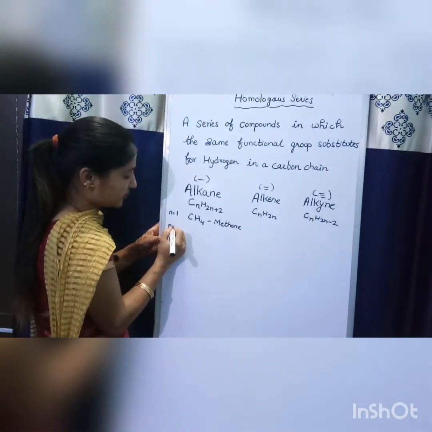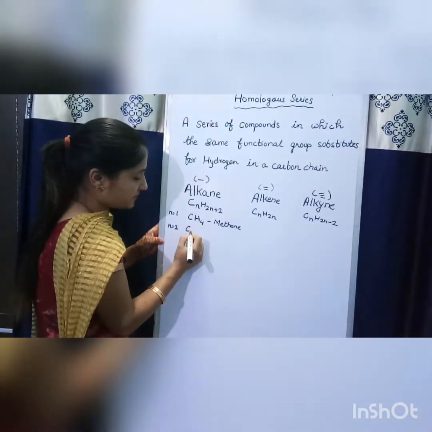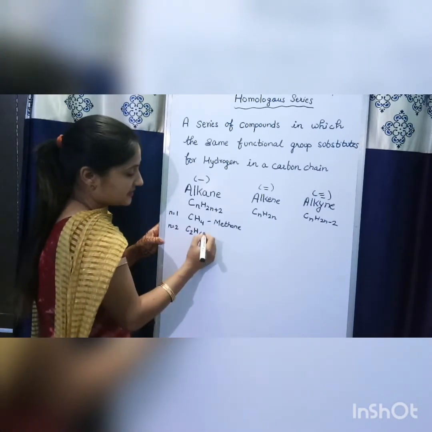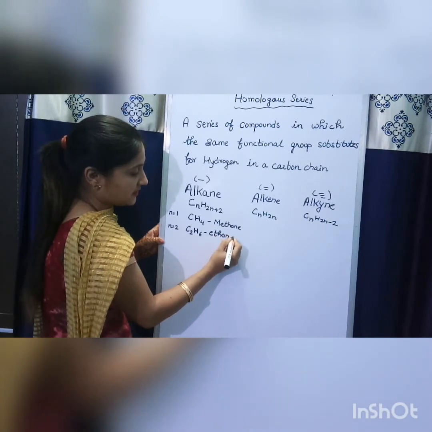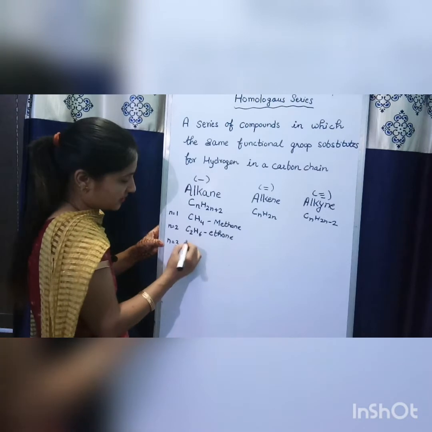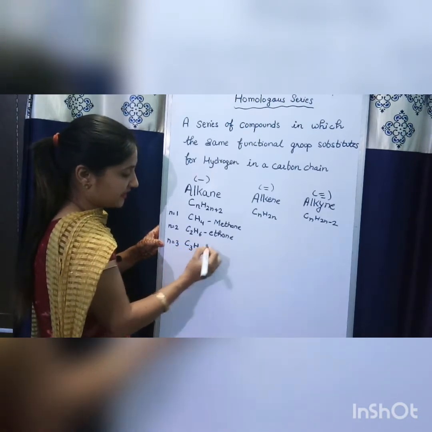Next, if we put the value of n equal to 2, the compound becomes C2H6. This compound is known as ethane. If we put n equal to 3, then C3H8.